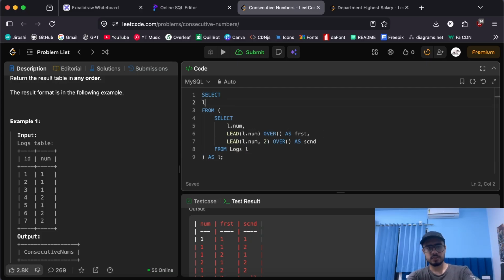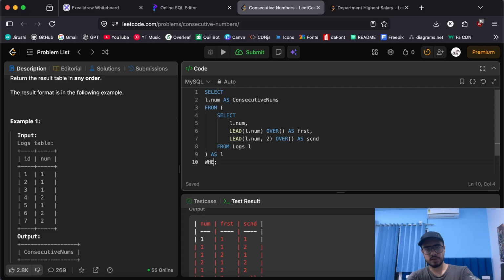We need l.num as consecutive nums, but we also have to apply a condition: where l.num equals l.first, and l.num equals l.second. Wherever the num, the first and the second match, we know that it is a consecutive flow of numbers, and we can simply return that.